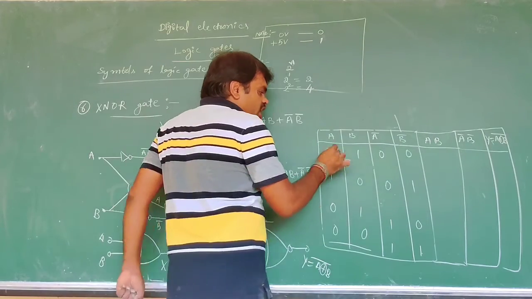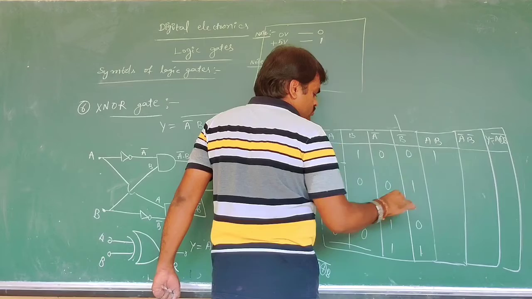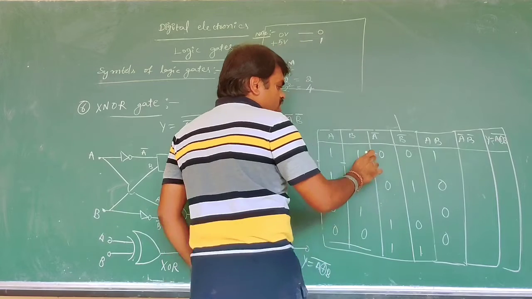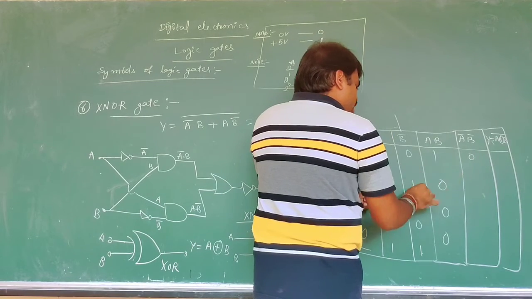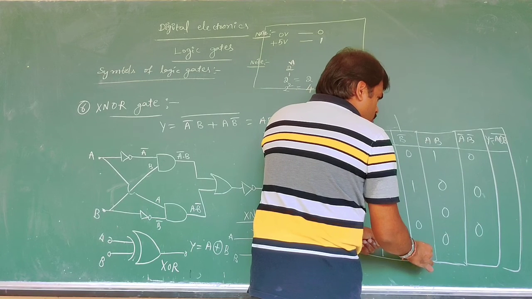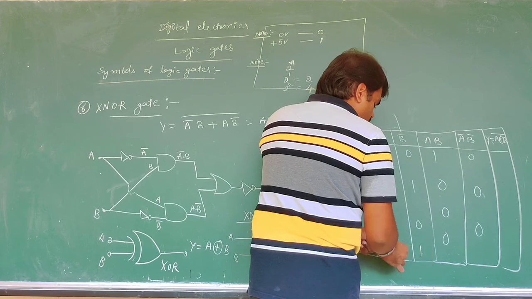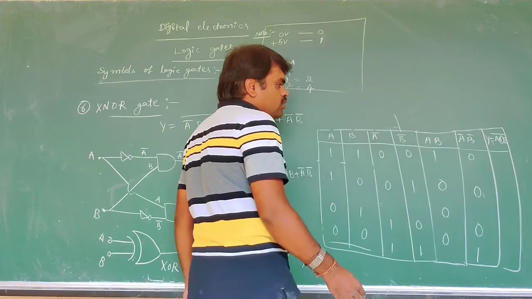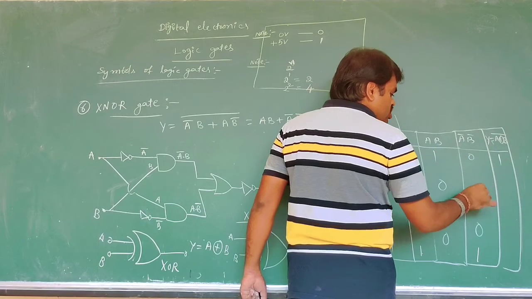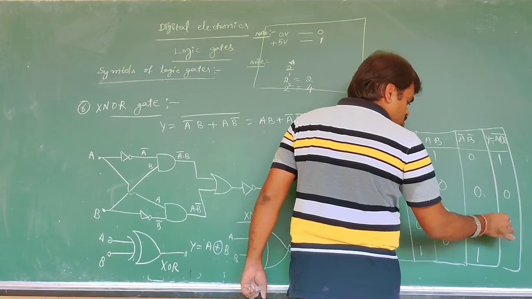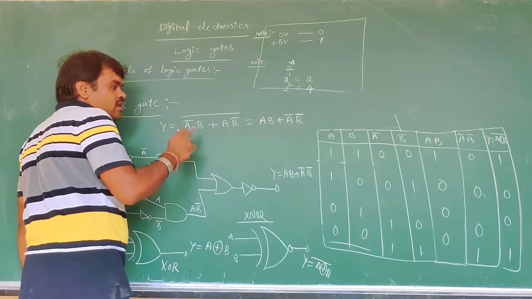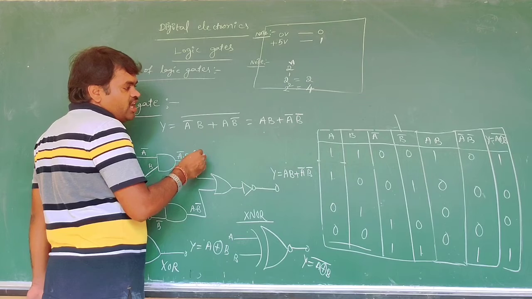Now A dot B is 1 0 0 0, and so on. Now here 0 0 0 0 1 0 0 1 0 1 1. What is that 1 1? 1 1 is 1. Now adding this, we add 1 0 0 1. You can see that it is the opposite of the XOR gate.